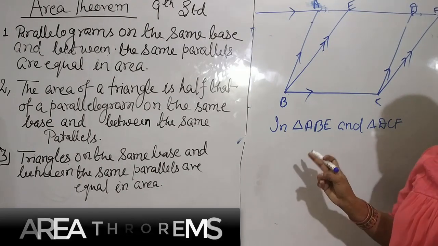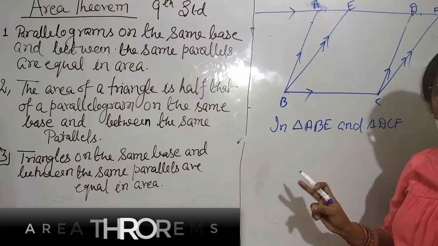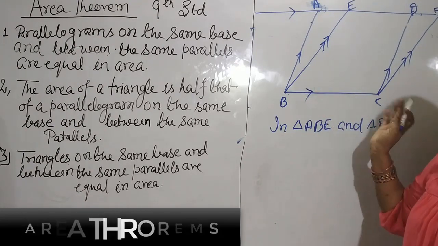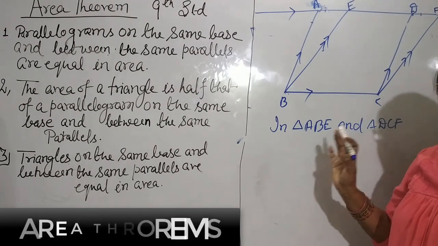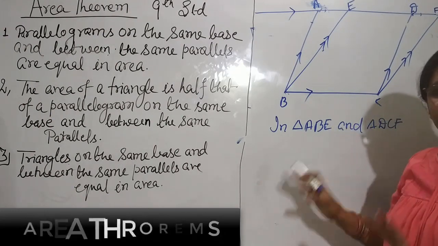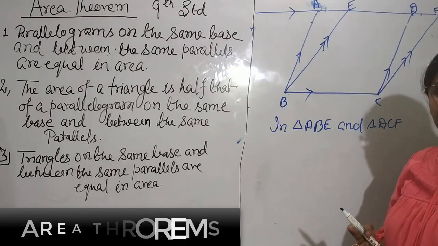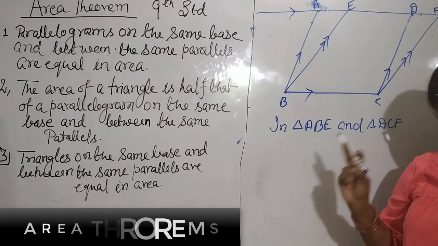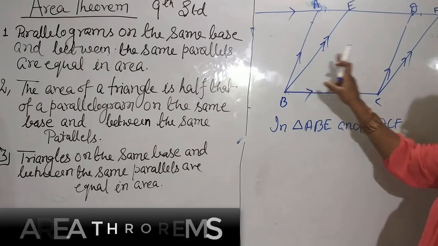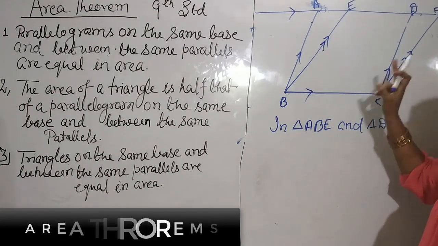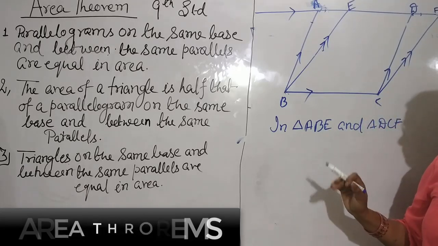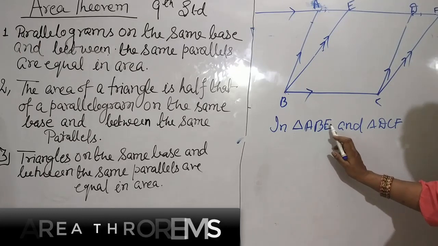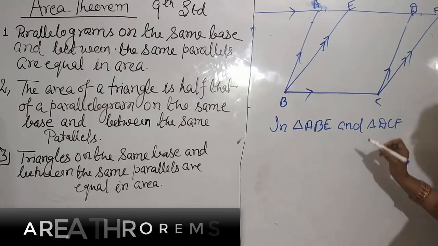If two triangles are congruent, then their areas are also the same. If any geometrical shapes are congruent, their areas are also the same. But the converse is not true: if their areas are the same, it is not necessary that they are congruent. If both triangles are congruent, then their areas will be the same. So I want to make triangles ABE and DCF congruent.